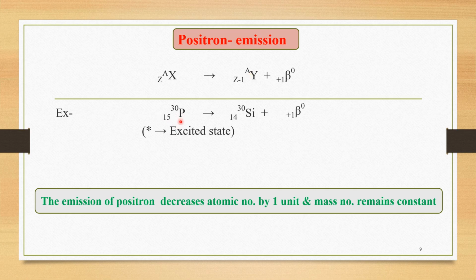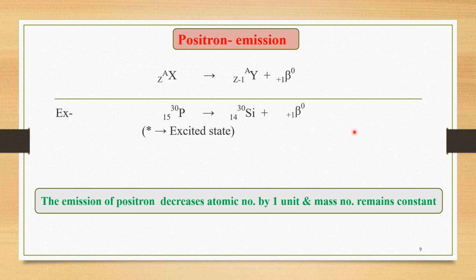Suppose this is phosphorus with atomic number 15, mass number 30. Whenever it emits a positron, its atomic number decreases by 1 unit, that is it gives silicon, with the mass number remaining constant. So the emission of a positron decreases atomic number by 1 unit and mass number remains constant. This is the fourth important particle, positron emission.